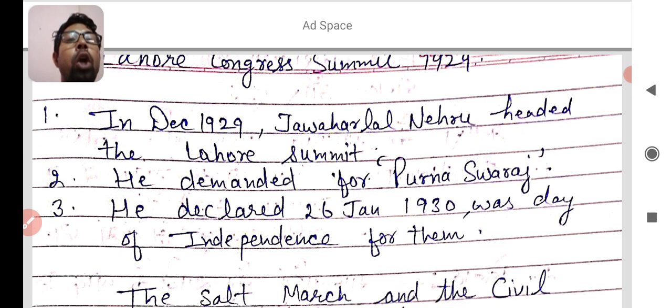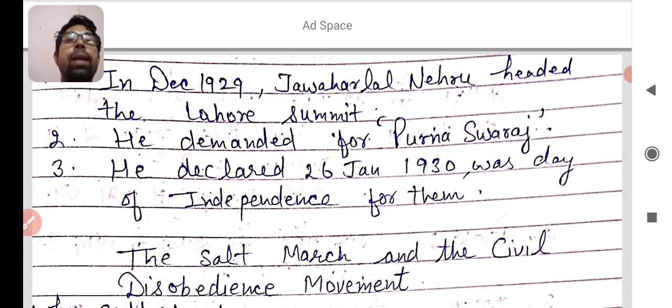He demanded Purna Swaraj. Purna Swaraj here means complete independence. As you learned in the previous Simon Commission point, the British government declared India a dominion status, which means control under the British. He declared 26 January 1930 as the day of independence.